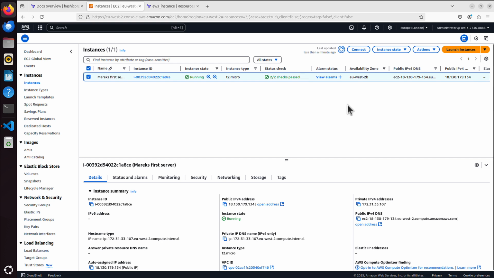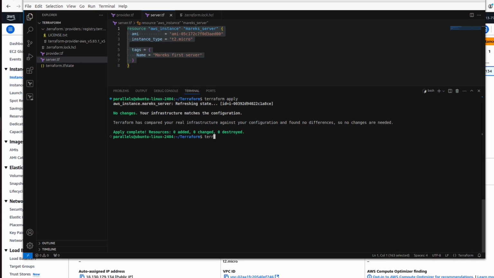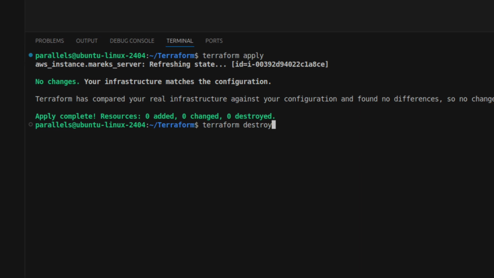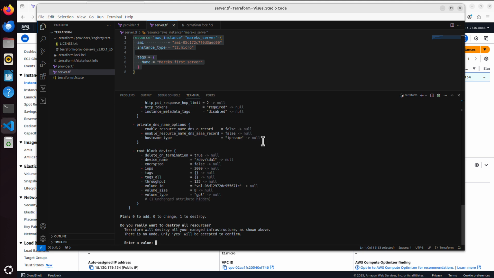And remember, when we did it manually, we chose that instance state, terminate, delete instance. But in Terraform, I use the destroy command. So I simply say Terraform destroy. And Terraform destroy will simply remove whatever we have in our code. Let me run it to show you. I click enter. And before it destroys anything, it will ask us if that's what we really want to do. Do you really want to destroy all resources?